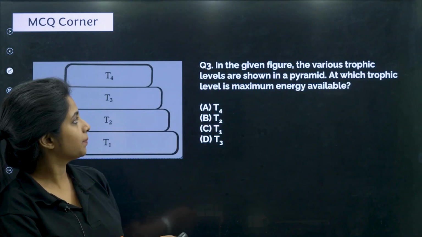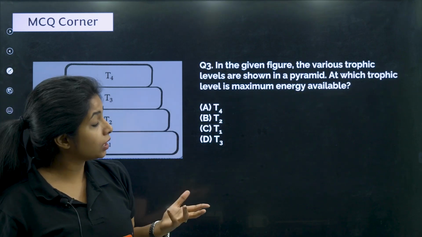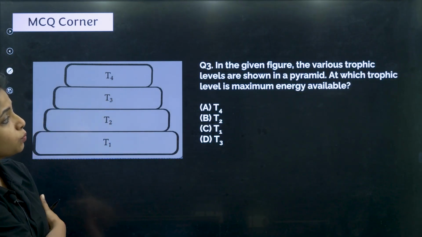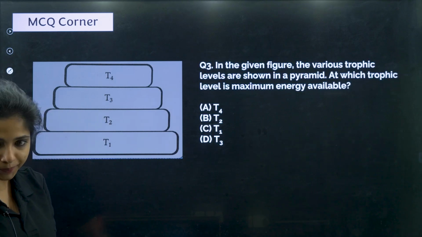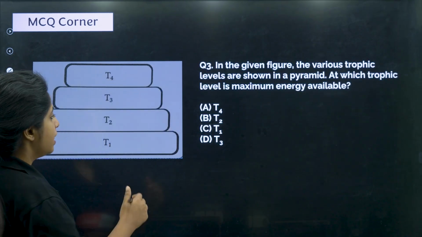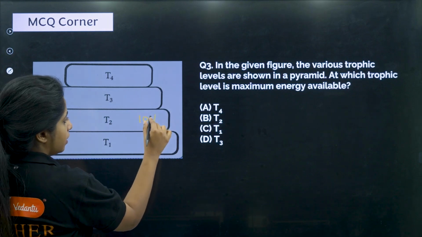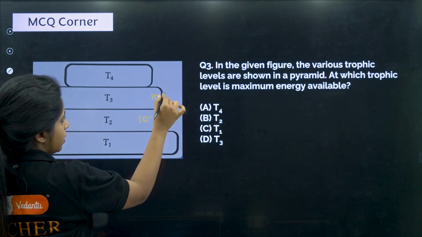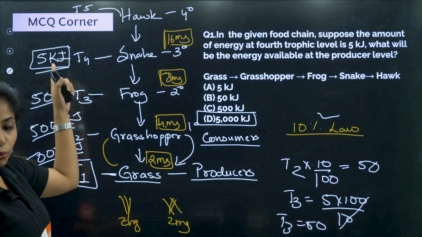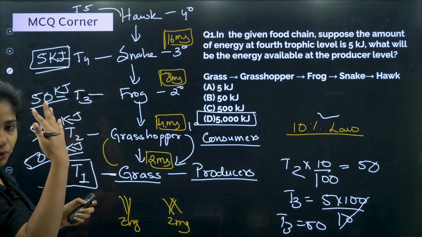Okay, next thing. In the given figure, the various trophic levels are shown in a pyramid. At which trophic level is maximum energy available? Maximum energy available will be at which trophic level? At each trophic level, as I said, only 10% is passed on. Here also when we saw, we started off with 5,000 and it goes lesser, right? When we go above, it goes lesser.